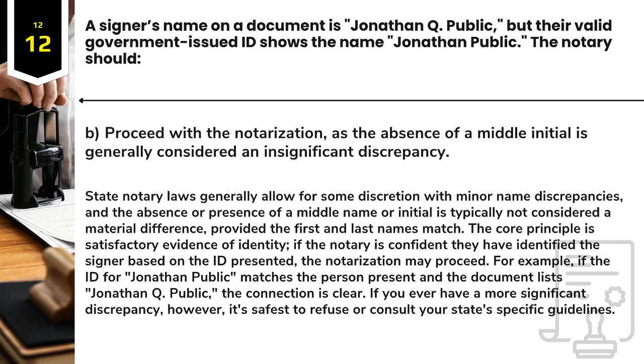If the notary is confident they have identified the signer based on the ID presented, the notarization may proceed. For example, if the ID for Jonathan Public matches the person present and the document lists Jonathan Q. Public, the connection is clear. If you ever have a more significant discrepancy, however, it's safest to refuse or consult your state-specific guidelines.